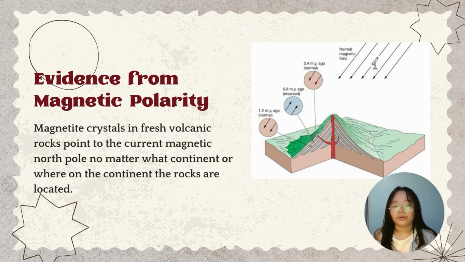Older rocks of different age do not point to the same locations or to the current magnetic North Pole. In other words, although the magnetite crystals were pointed to the magnetic North Pole, the location of the pole seemed to wander. These are some of the final pieces of the puzzle that led to the development of modern plate tectonic theory. Since its emergence in the 1960s, plate tectonics theory has gained widespread acceptance as the model of Earth's processes.